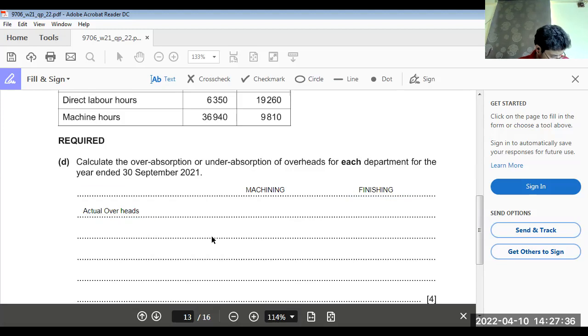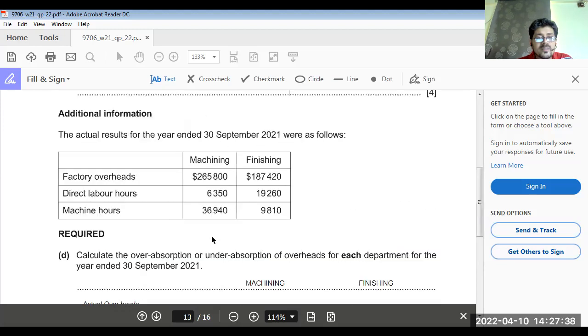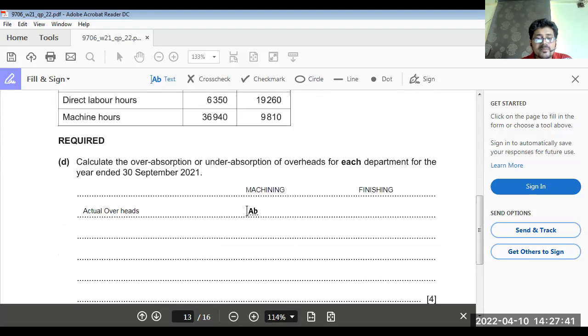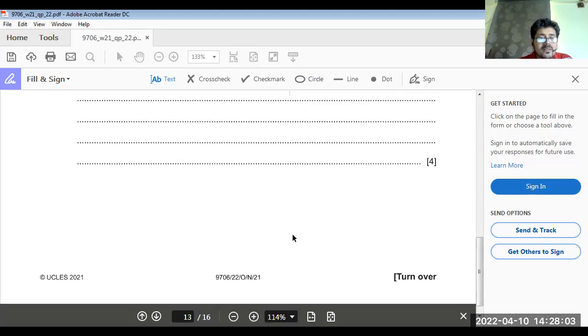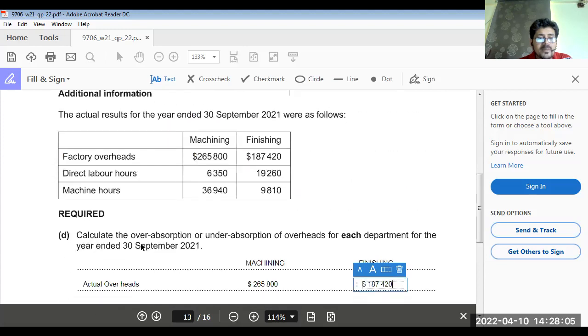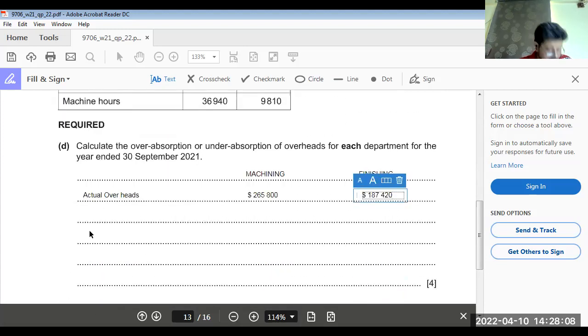Actual overheads: 265,800 for machining. For finishing, 187,420. Okay. This is it. Now absorbed overhead.